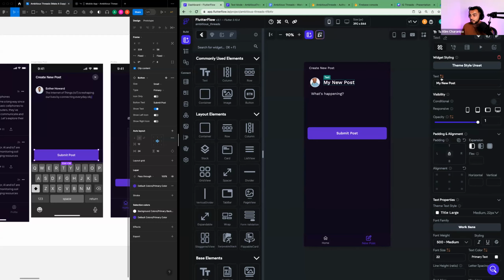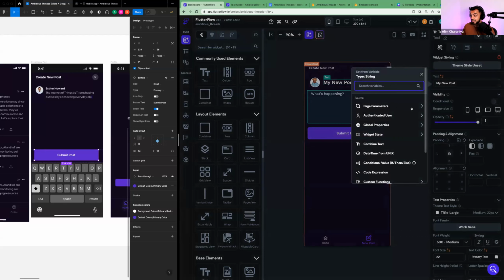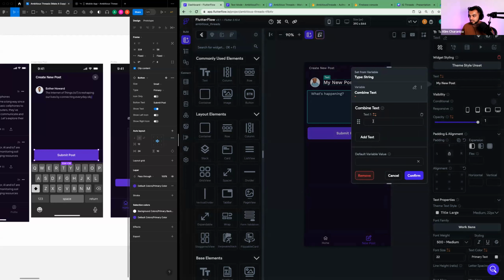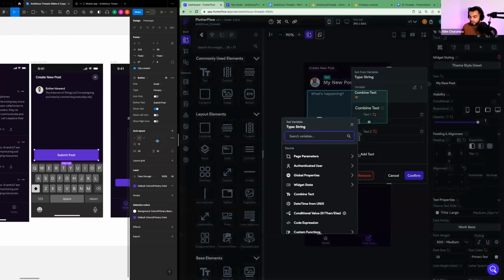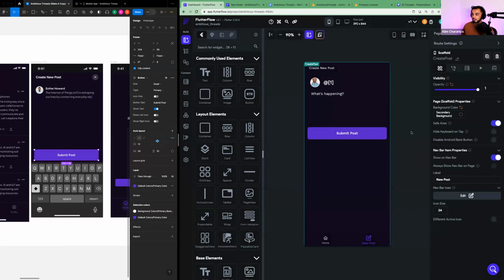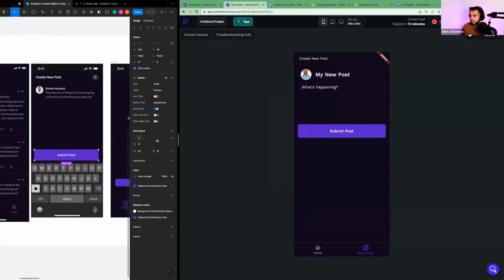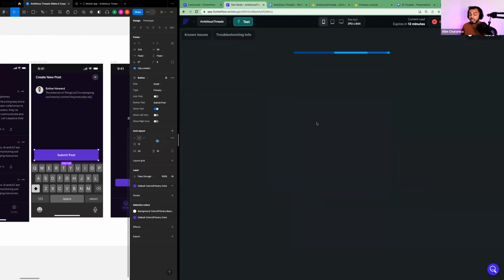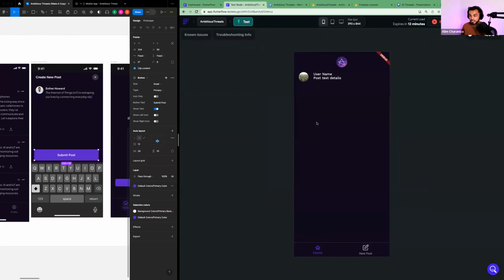Okay. So what I want you to do here is tap on text, and we're going to change this text to show the username that we set during our create account process. So tap on the orange icon to set this value from a variable. We're going to tap on combine text. And in text one, we're going to say @ and then we're going to hit add text. Pull this value from authenticated user display name and hit confirm. What this just did is it will pull our username onto the page.